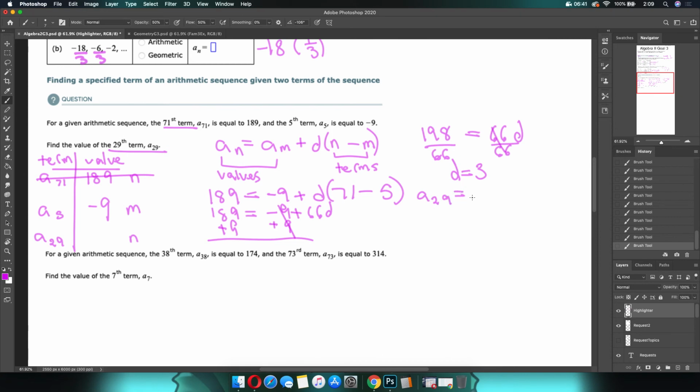So value of m is negative 9 plus 3, because we just went through the effort of finding that. Term of n is 29 minus term of m, which is 5. And this is all basic arithmetic after that. So plus 3 times what is 29 minus 5? 24. Okay. And then what's 3 times 24? 72. And what is 72 minus 9? 72 minus 9 is 63, and that's going to be our answer.